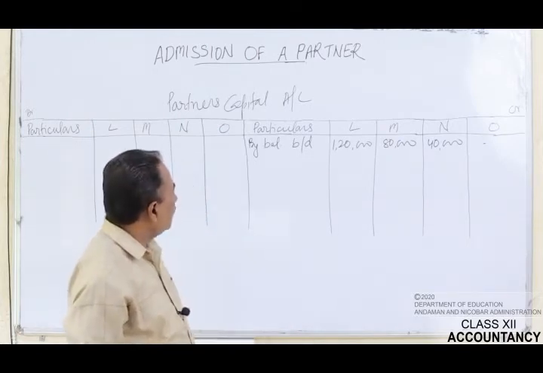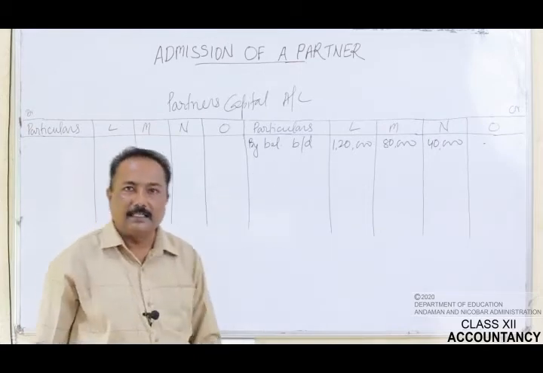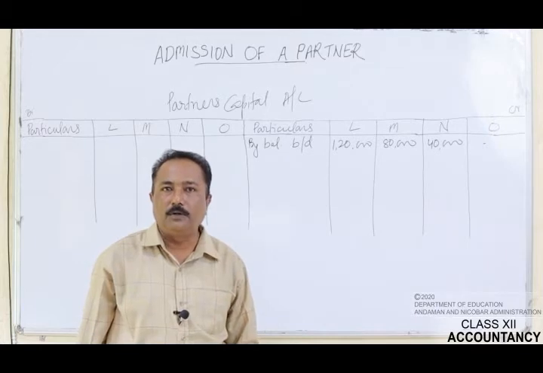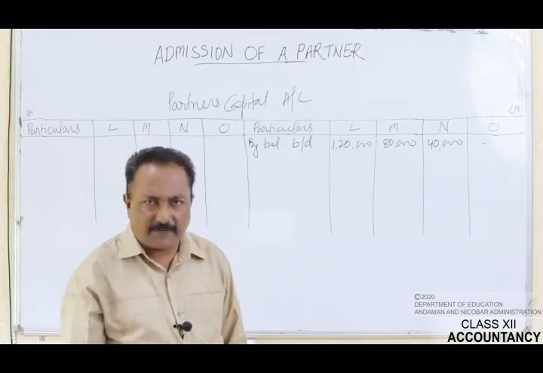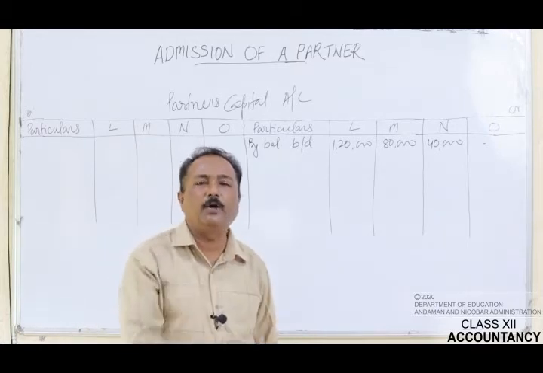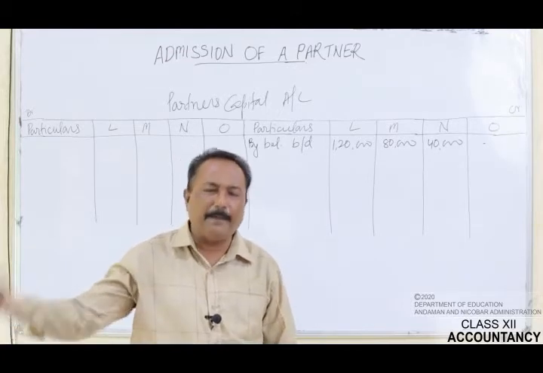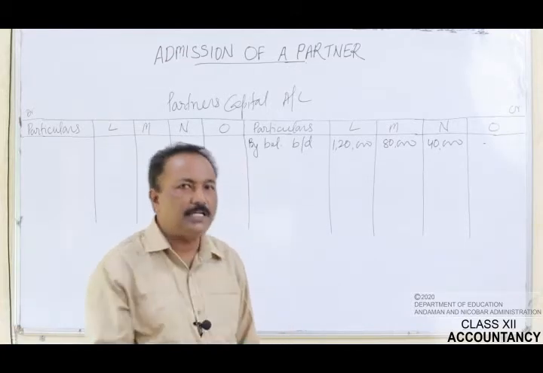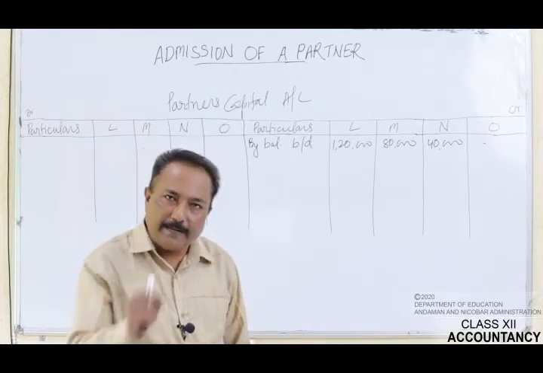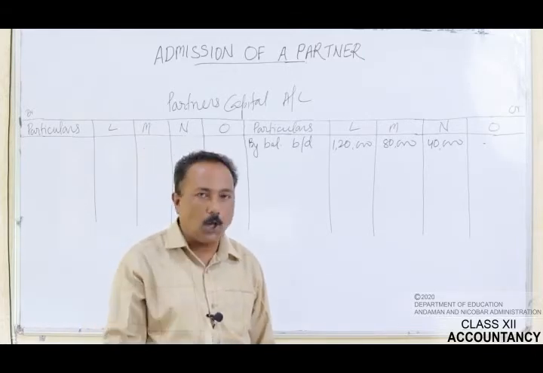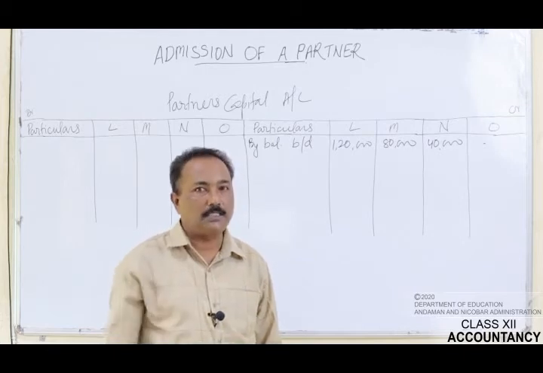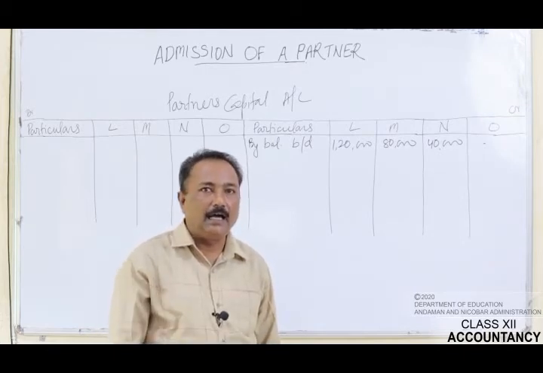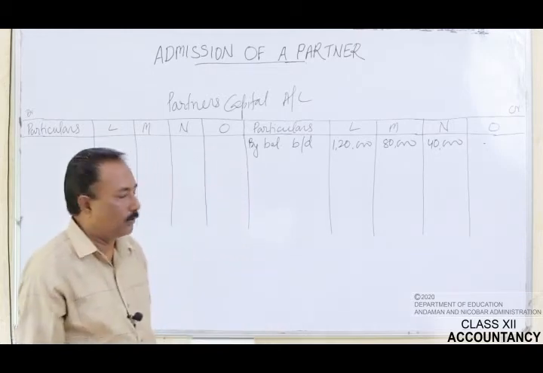Now, we will write the remaining things in the partners capital account. The very first thing after this that has to be recorded is, we have already prepared the revaluation account, and from it we came to know that there was a loss, and now such losses will have to be recorded in the old partners capital account.